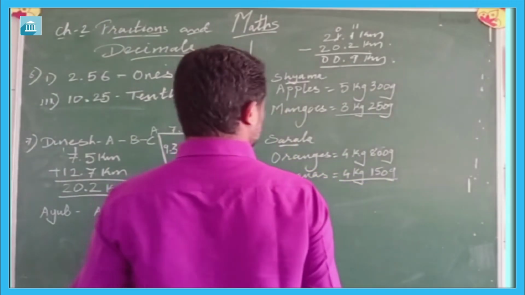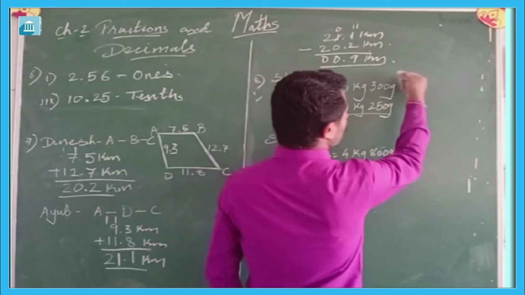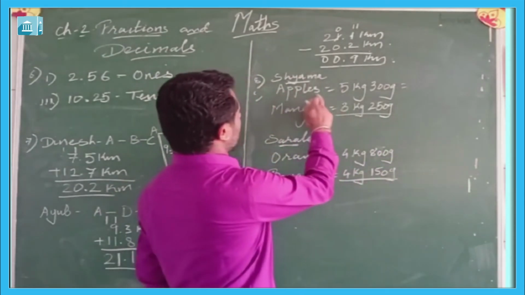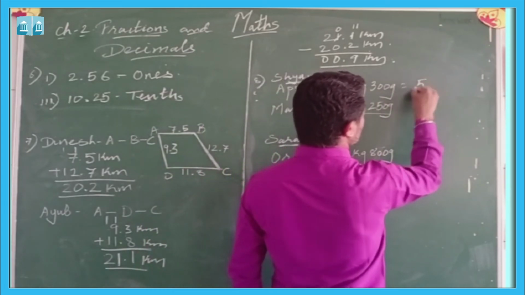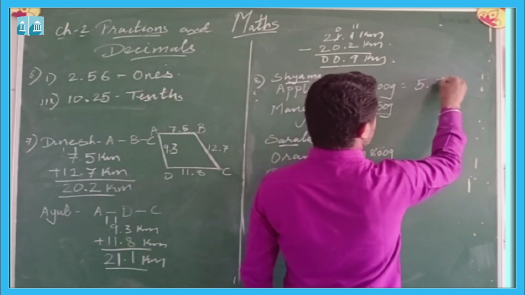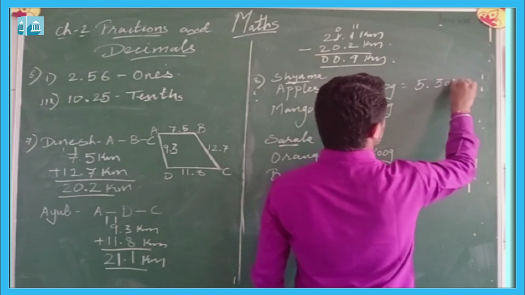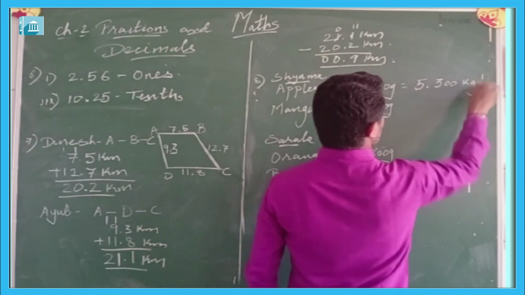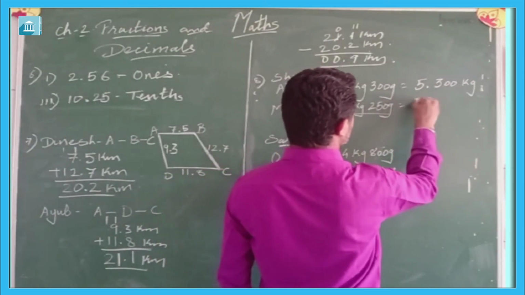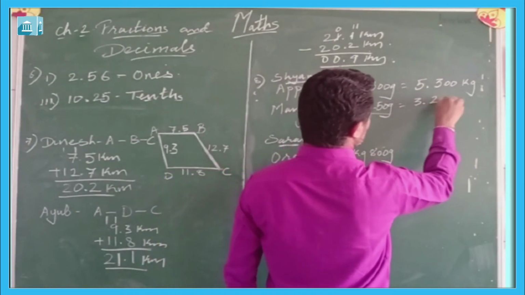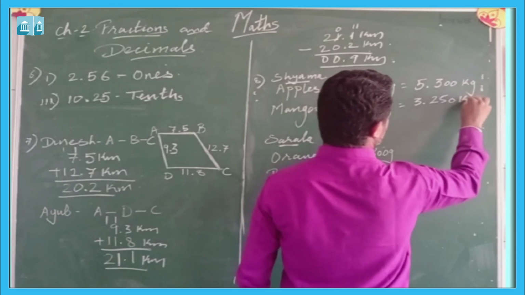We need to find out who brought more fruit in range. Okay, so first let us convert it into the decimal. So how much apples Shyama brought? That is 5 kg 300. If you convert it into decimal, then it will be 5.300 kg. Same way the mangoes will be 3.250 kg.